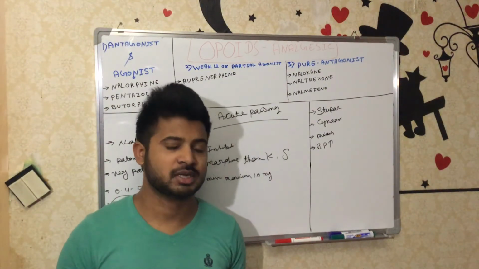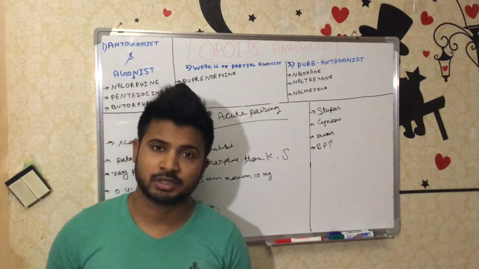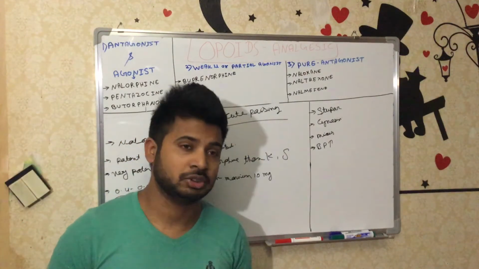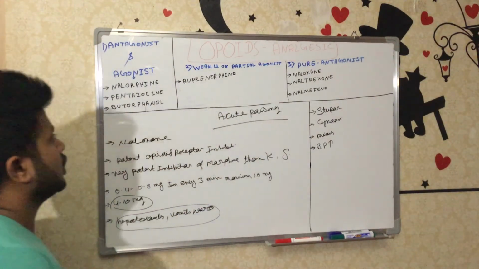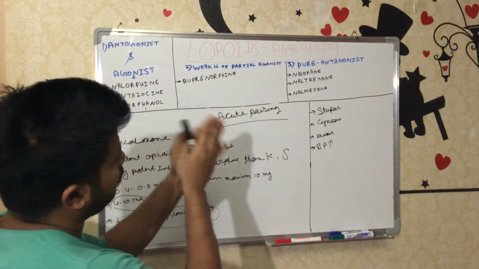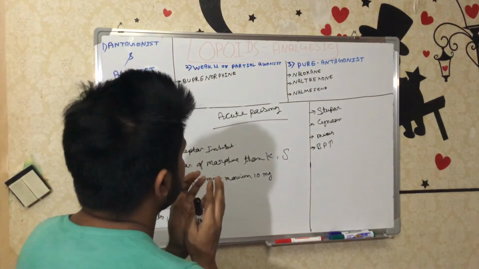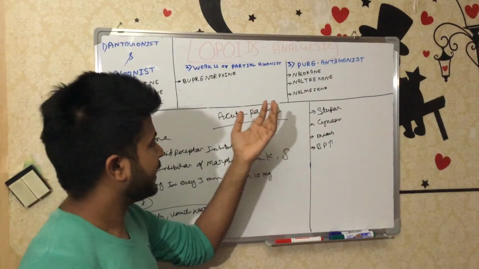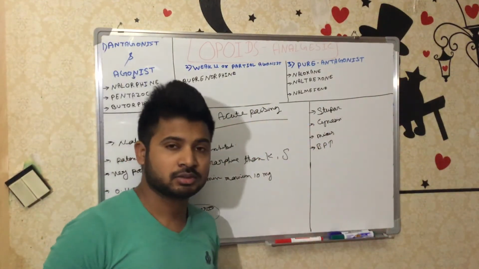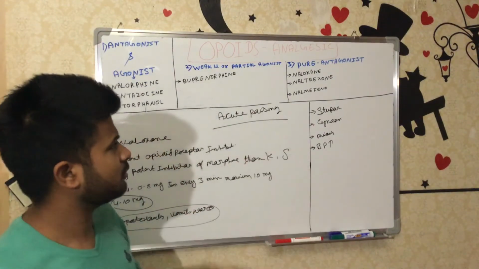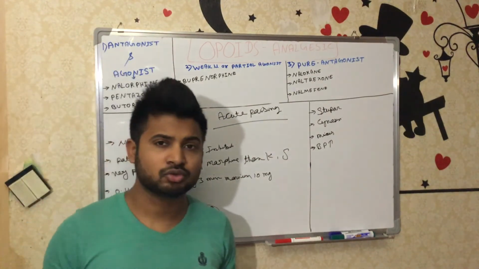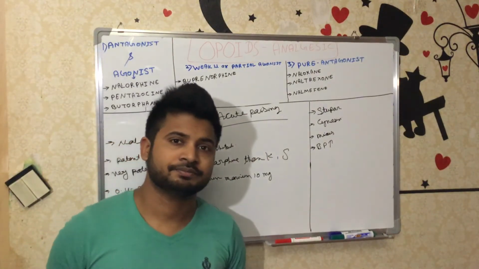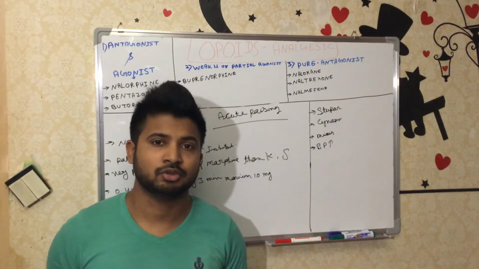You will use it the first time the person has acute poisoning, so in one dose you will not see hepatotoxicity. These three are pure antagonists, pure antidotes. Naloxone and naltrexone are very popular nowadays. Nalmefene is not a widely used drug all over the world, but you have to remember that this drug also belongs to the opioid antidotes.